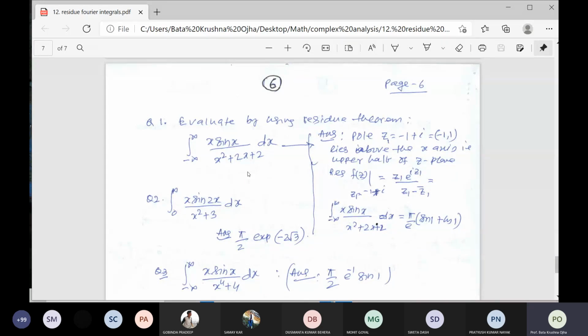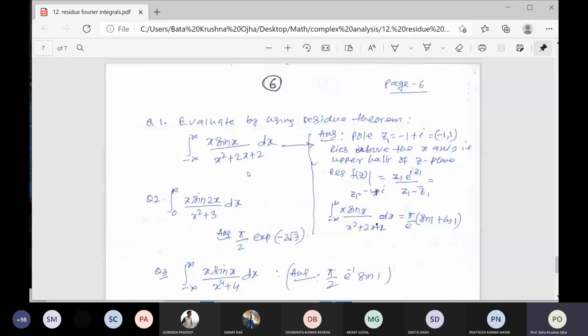You write the integral of the question, minus infinity to infinity of x sin x by x square plus 2x plus 2 dx, is equal to the imaginary part of the integral from minus infinity to infinity of x e to the power ix divided by x square plus 2x plus 2 dx. Right?